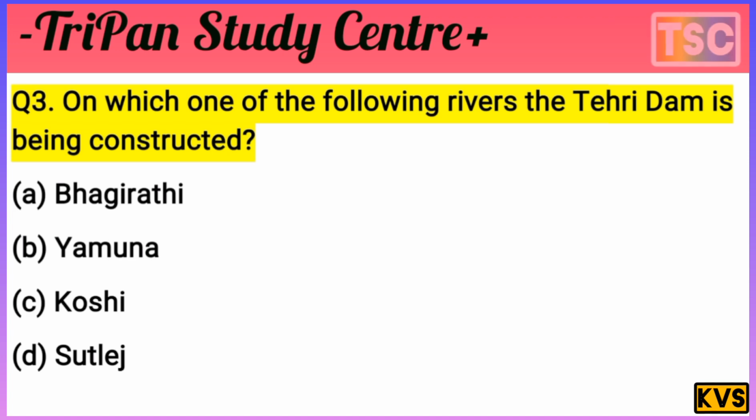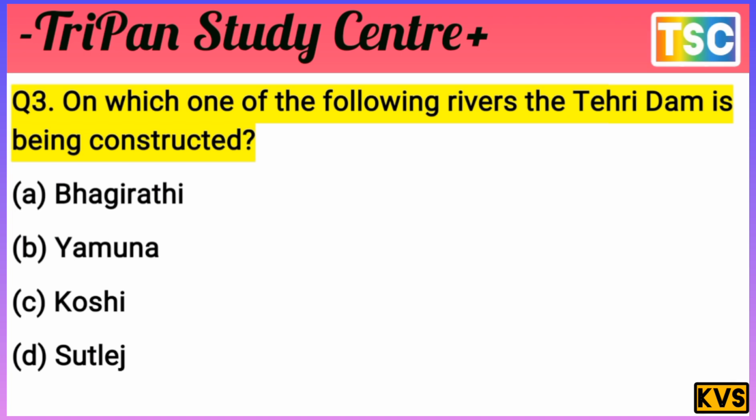The options are the most important. Choose an option. Of the four options, one is correct. Which is correct? Choose. I give you a few seconds to test your knowledge. You must have a thought of your answer. Let's see what our answer is for this question. On which river is the Tehri Dam being constructed?